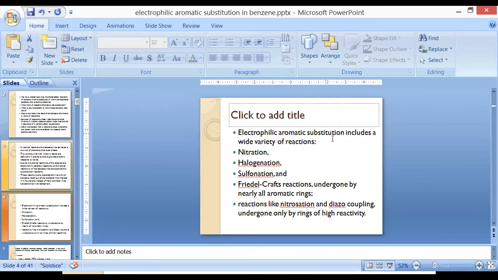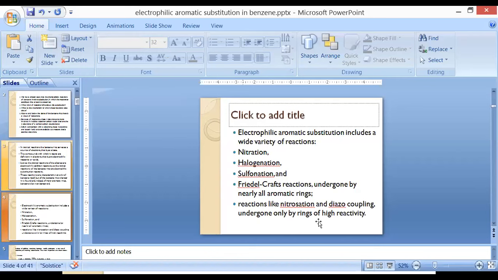Electrophilic aromatic substitution includes what reactions or series of reactions? It includes nitration, halogenation, sulfonation, and Friedel-Crafts reactions. Under Friedel-Crafts reaction, there is Friedel-Crafts alkylation and Friedel-Crafts acylation. So these six types of reactions are done by all benzene compounds and benzene derivatives.